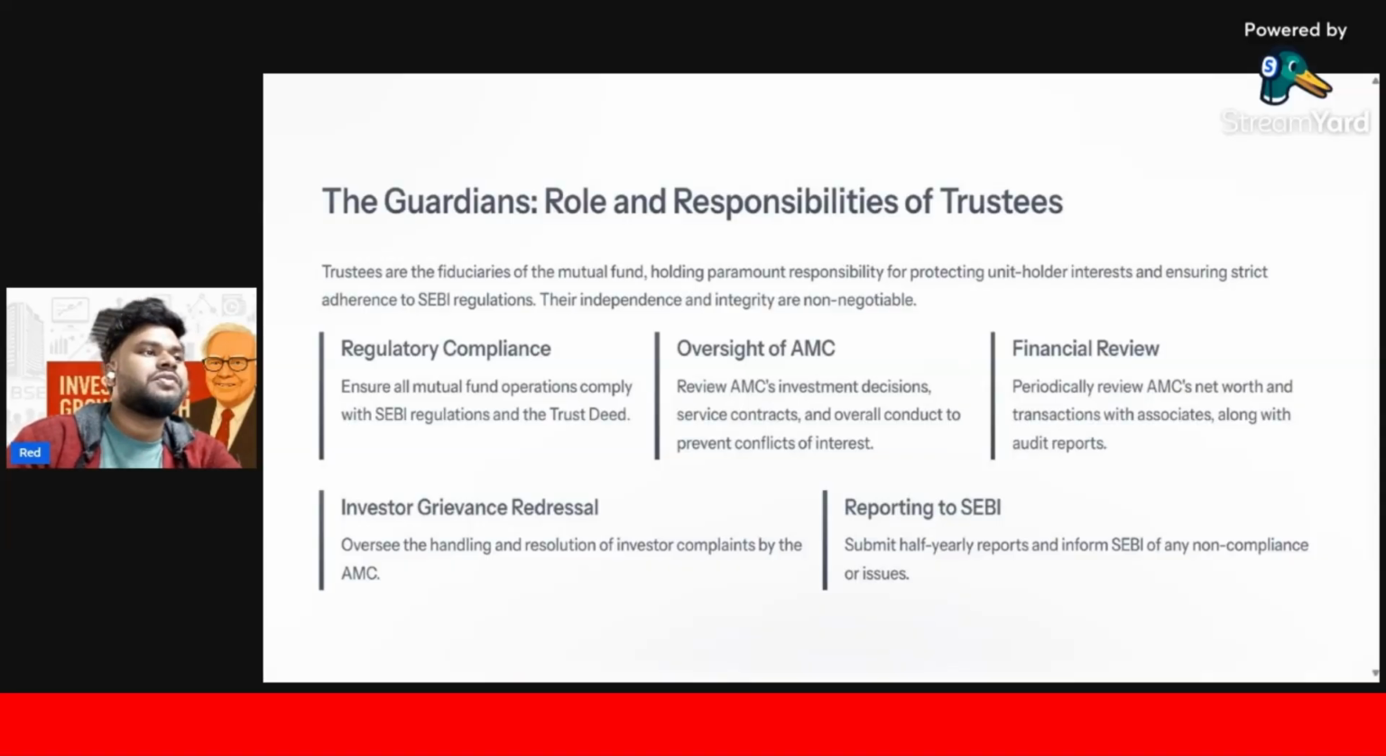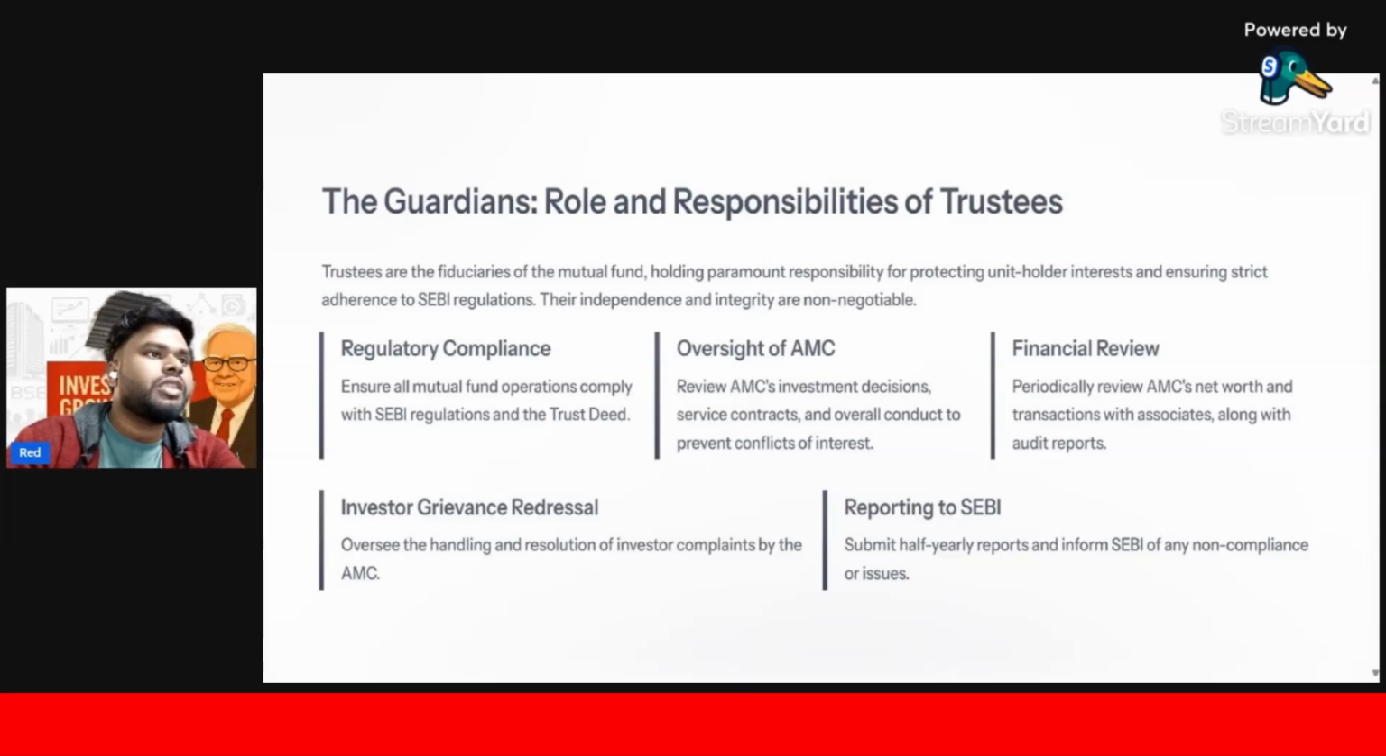There is the oversight of AMC. Review AMC investment decisions, service contracts and the overall conduct, prevent conflict of interest. Sometimes it happens that the fund manager of a mutual fund takes a deal in their own interest. The job of the board of trustees is to benefit the public, the normal unit holders, right? But somehow the fund manager and AMC are going to buy their own stock, right? HDFC mutual fund is there, HDFC AMC is there, and they are going to buy HDFC stock. So they must justify why they are buying it and why they are not buying other stocks. The trustee board oversees all these compliance decisions.